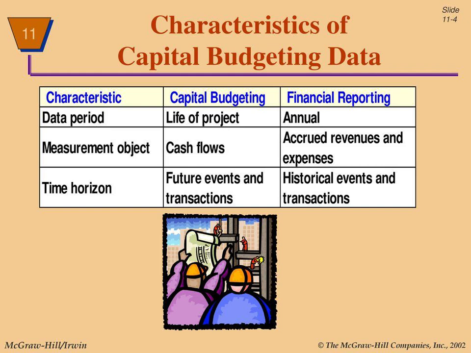It should choose the projects with the highest PIs until all capital has been used. By choosing the projects with the highest PI, Alphabet Co. will be able to use its limited capital effectively to create the most overall value for the firm.